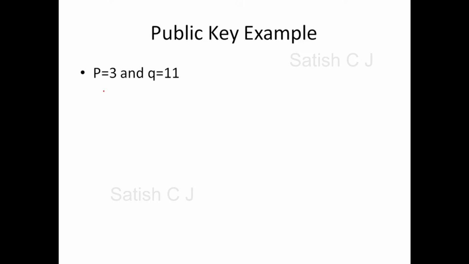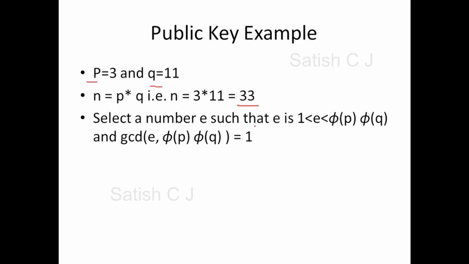Let's consider two values, p and q. p is 3 and q is 11. Now we find n, that is p star q. So the value for n is 33. Our next step is to select a value for e. e should lie between pi of p and pi of q. What is p here? p is 3, q is 11.